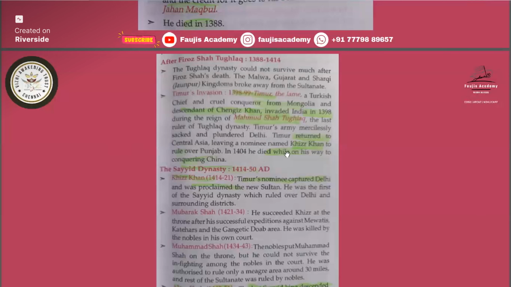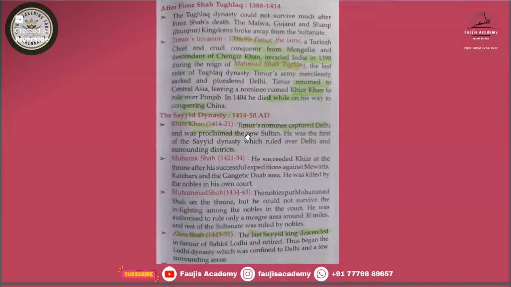Then after that, Khizr Khan started to rule over Punjab. Then Timur died while on his way to conquering China. After that, Khizr Khan started the Sayyid dynasty. The Sayyid dynasty was started in 1414 AD. In the Sayyid dynasty, nothing is that important, but you must remember who was the founder of the Sayyid dynasty. The founder was Khizr Khan.